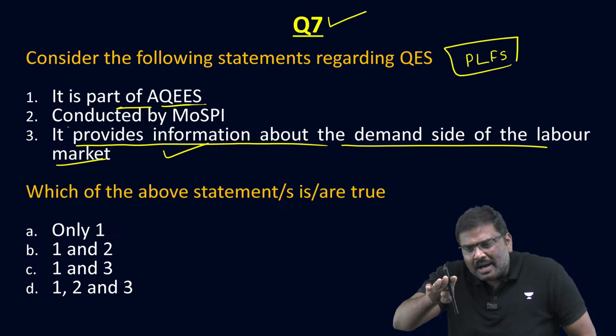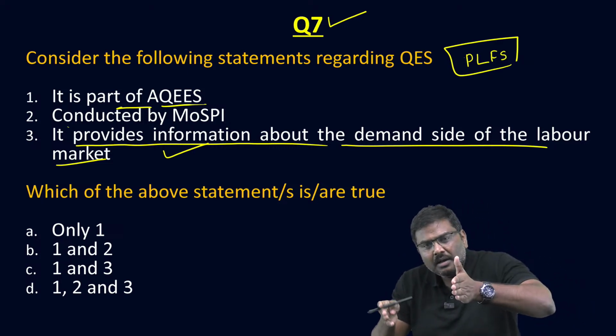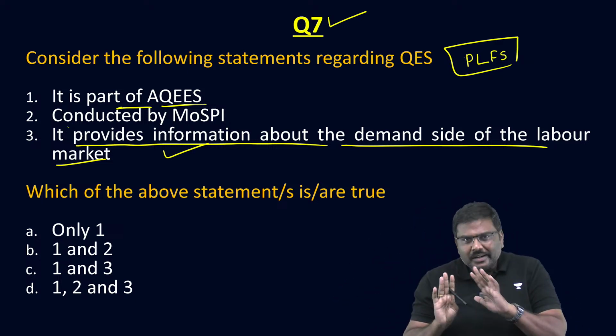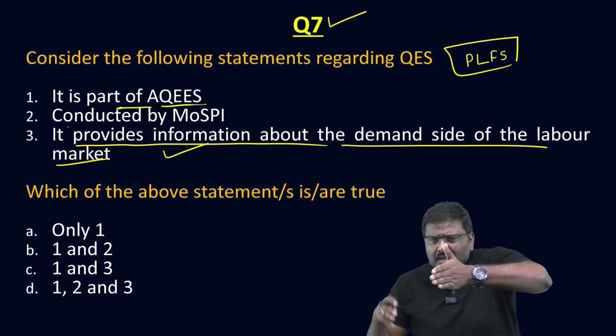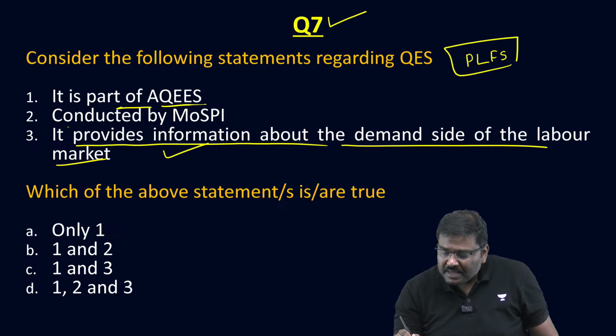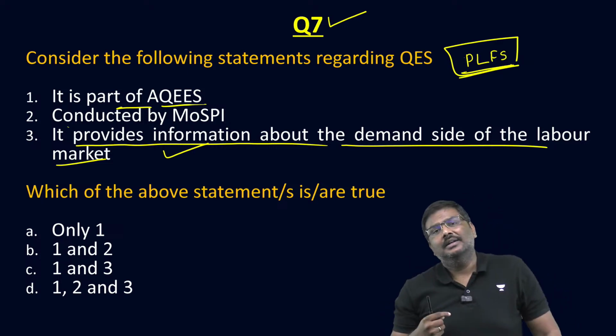Because in the labor market, there are two sides. One is supply of labor. Second one is demand for labor. Is the point clear? PLFS will basically provide you the details of supply of labor.